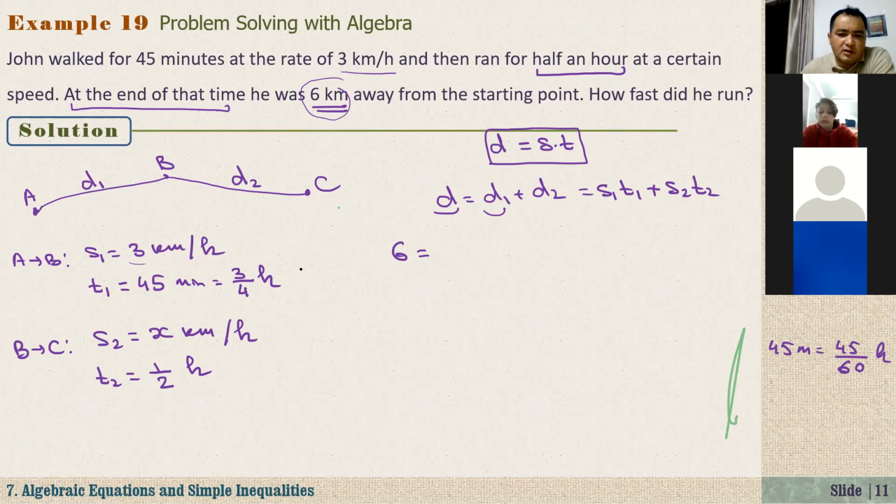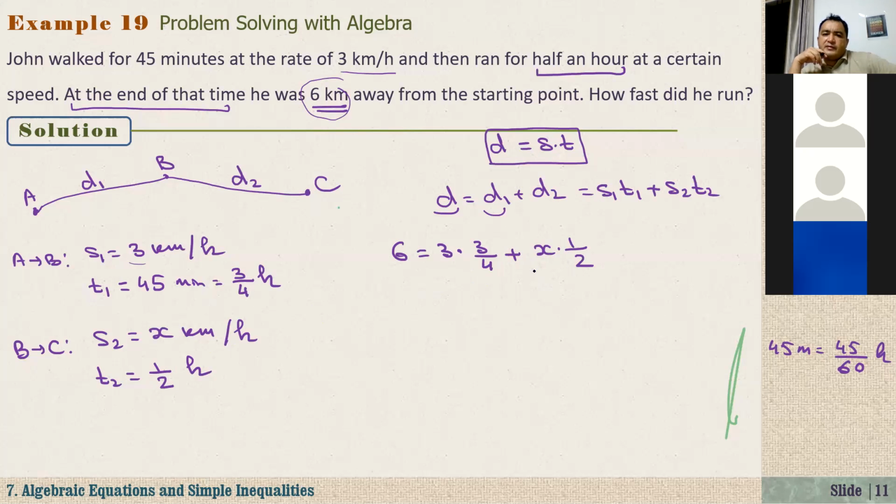We know S1 is 3 kilometers per hour times T1, that is 3 over 4, plus S2, it is X kilometers per hour, times T2, that is 1 over 2. Now we have an algebraic equation, and that's why we use algebra to solve these problems. So let's solve this.